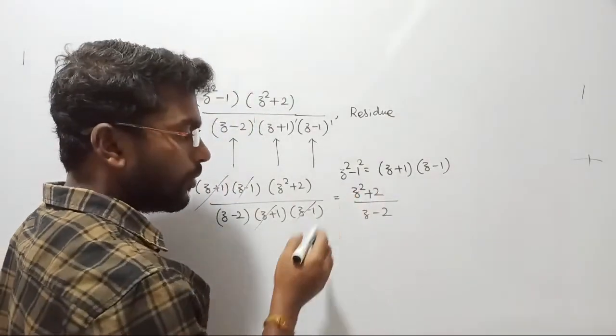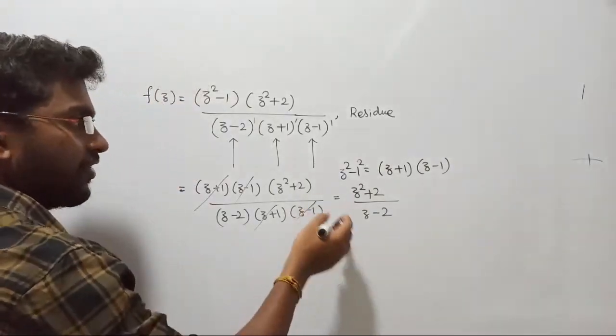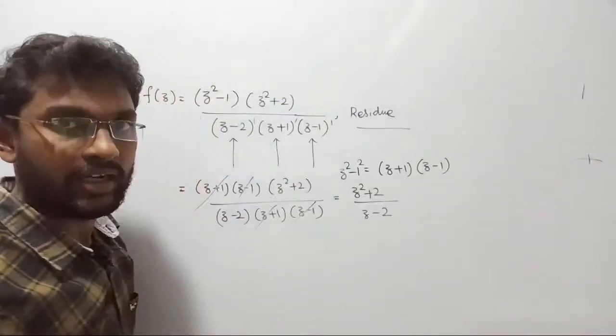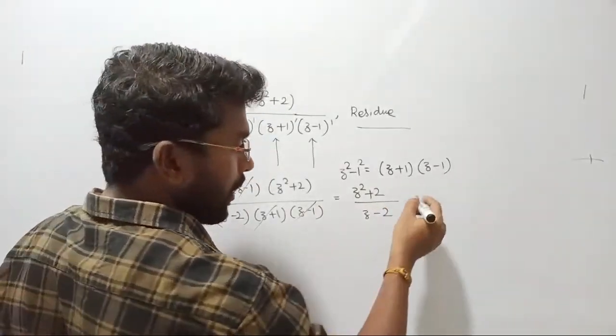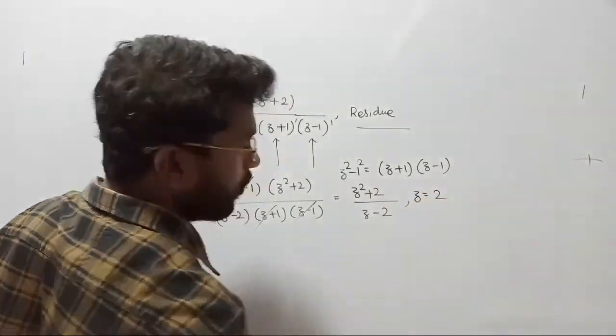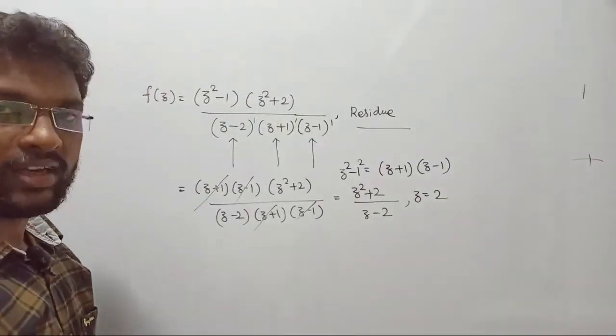So z square plus 2 upon z minus 2, right? This is the given function. Now, the residue of the function is what? That is the question, right? Since we have only one pole, and that pole is placed at z equal to 2. z minus 2 means z equal to 2 only.